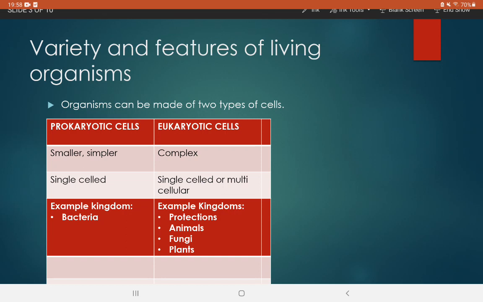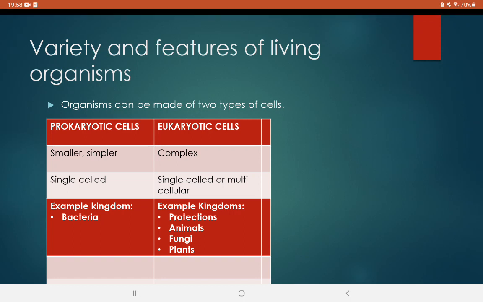Prokaryotic cells are single-celled, while eukaryotic cells can be single-celled or multicellular as well. Prokaryotic cells include bacteria, and eukaryotic cells include protoctists, animals, fungi, and plants.